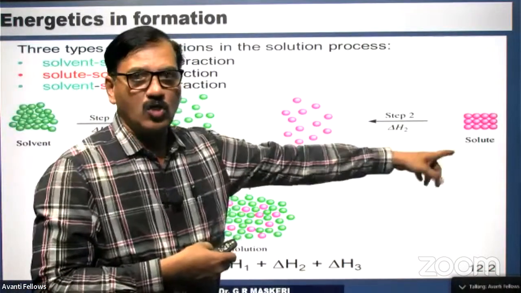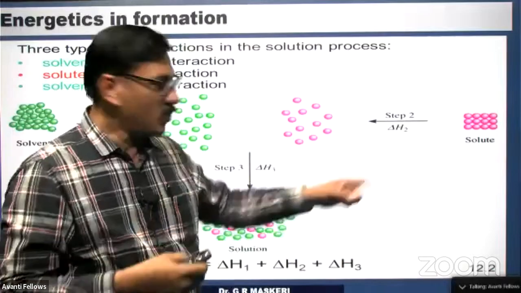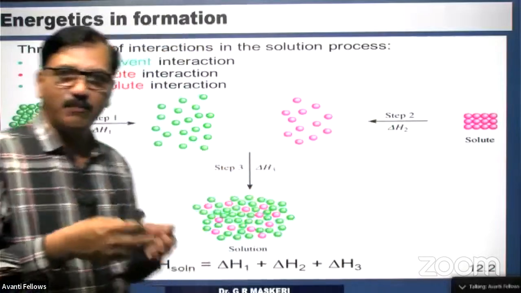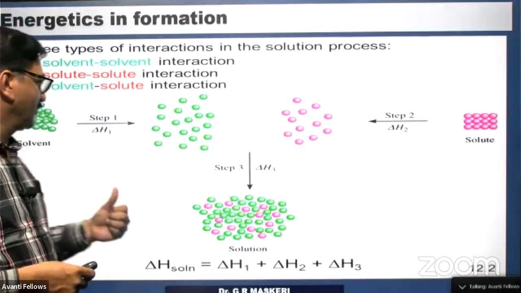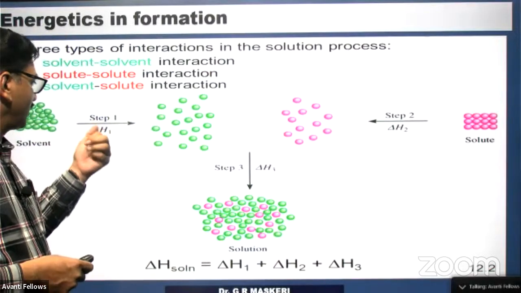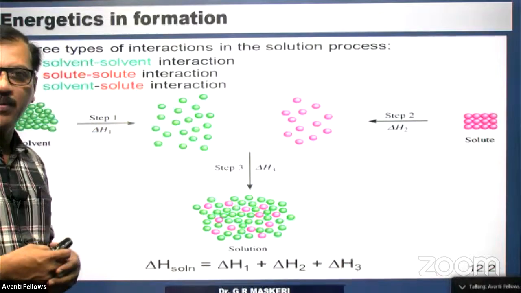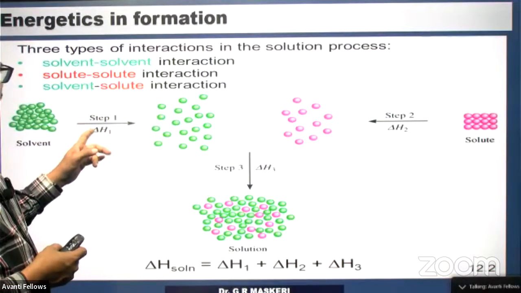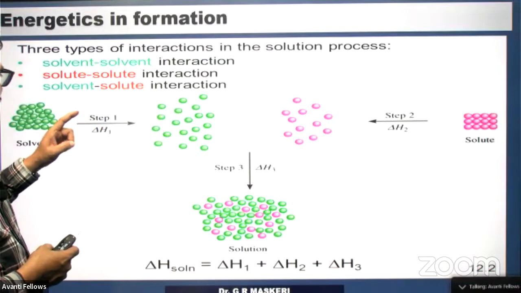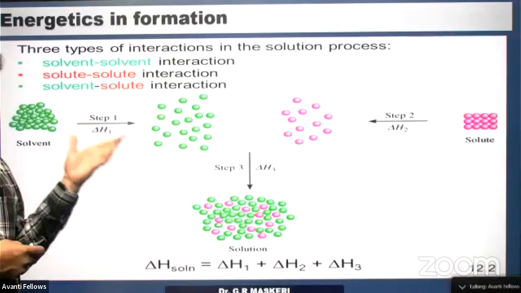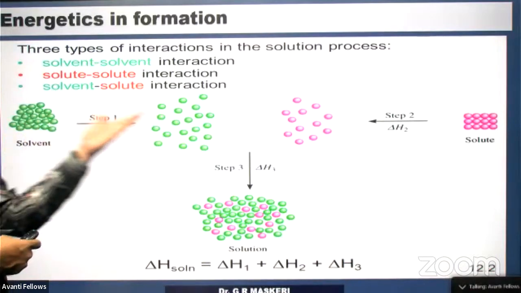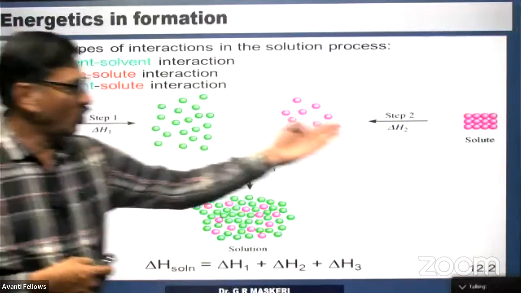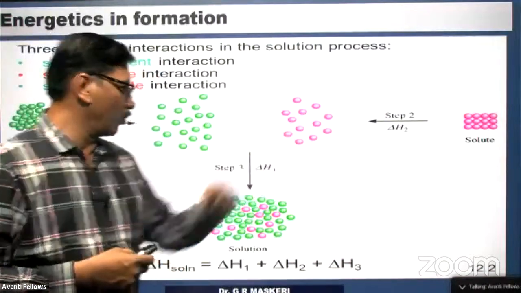Solute particles also have to come out of their attraction. For every process, there is a need for energy. This is delta H1, the change in heat or energy required for making the solvent particles separate. For the solute to separate, it is delta H2.